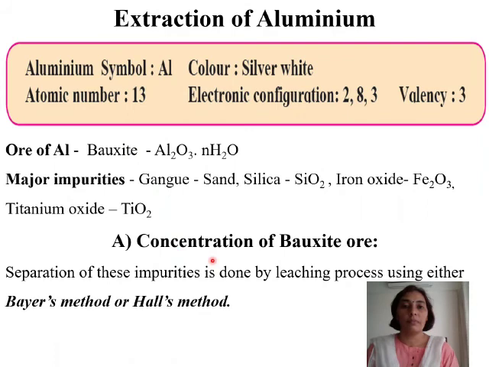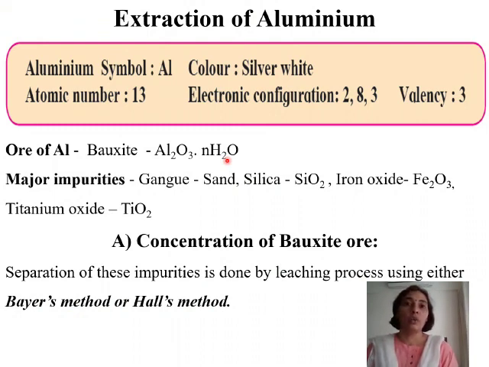Now the very first step, as we have studied in extraction of any metal, is concentration of the ore. So the concentration of bauxite ore needs to be brought about. In this concentration, we are increasing the percentage of the ore and removing the impurities or gangue. Separation of these impurities is done by the leaching process using either Bayer's method or Hall's method. Leaching was the last method that we had seen in concentration of ores.